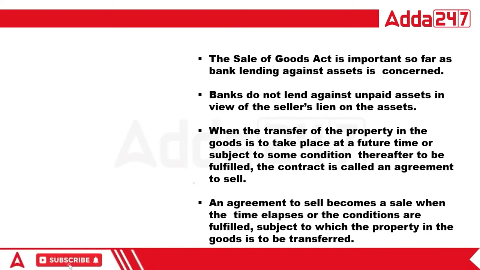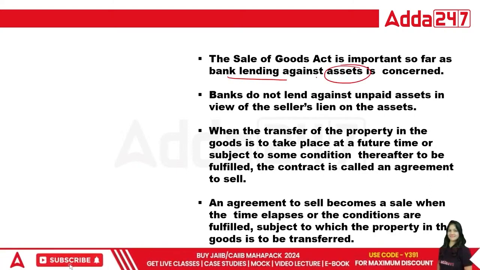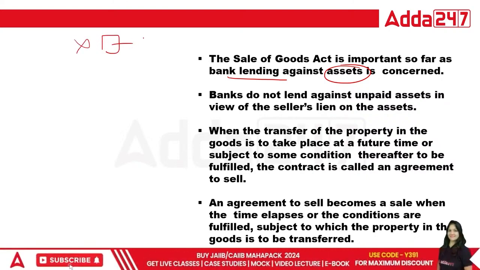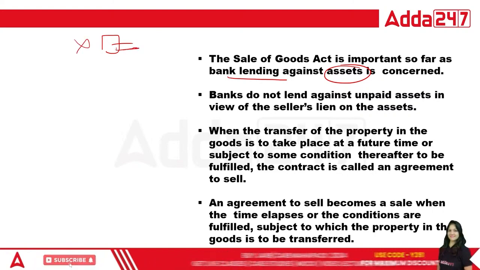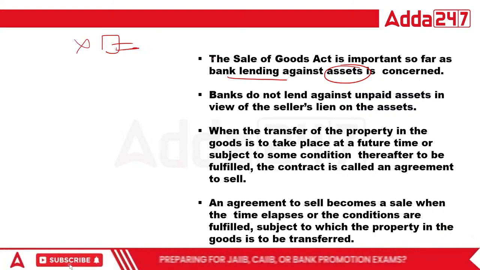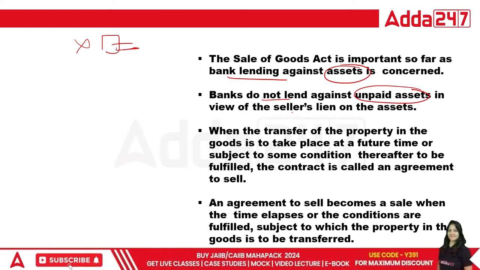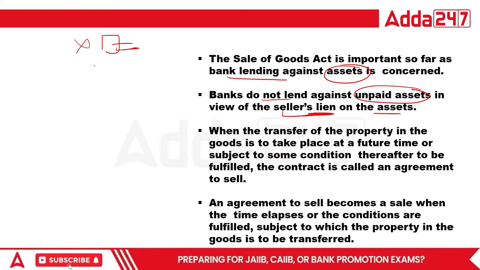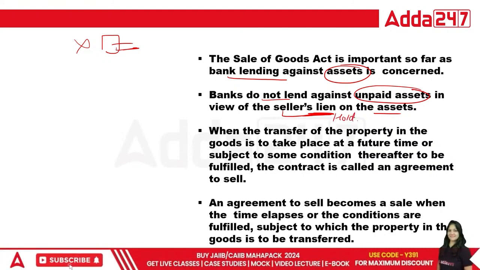So class, the Sales of Goods Act is important so far as bank lending against assets is concerned. Because we know that when the borrower takes money from the bank, the bank obviously takes the asset as a security. So suppose if the borrower is not able to pay the money, the bank has to sell the assets. So in that case, we can use the term sale. Banks do not lend against unpaid assets in view of the seller's lien on the asset. Seller's lien means the seller has the right to hold the asset till the full payment is done.